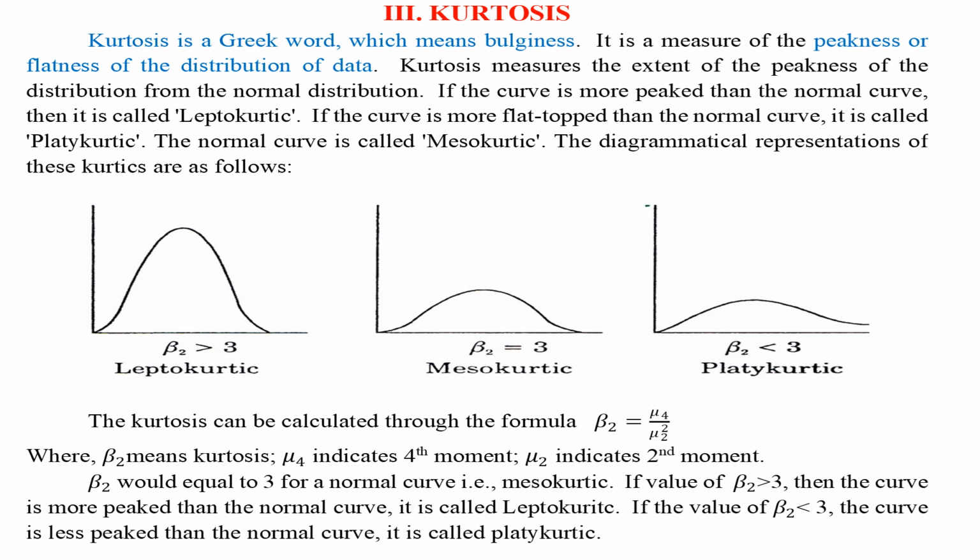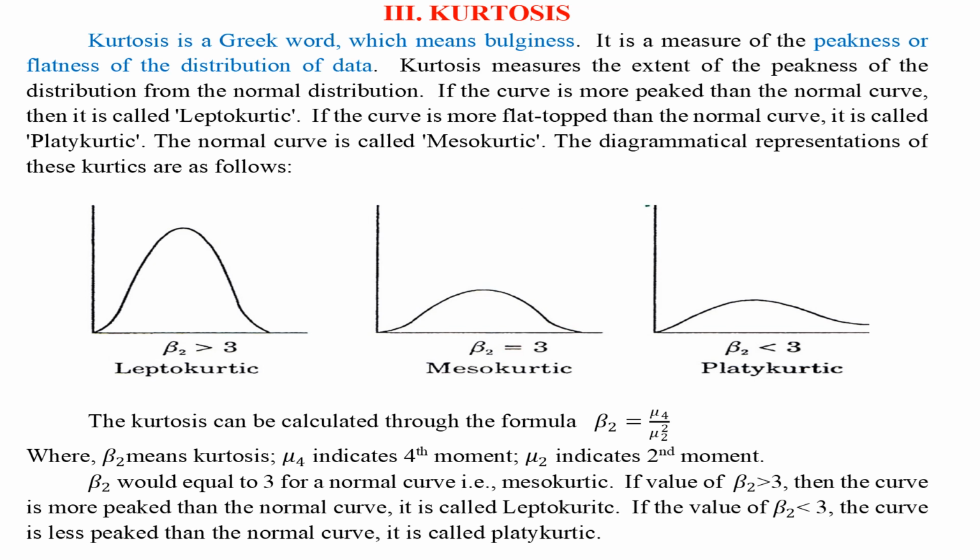The diagrammatical representations of these kurtics are well presented here. First chart is leptokurtic. Beta 2, that's the value of kurtosis, is greater than 3. In mesokurtic, the value of kurtosis is equal to 3. If the value of kurtosis is lower than 3, it's called platykurtic.